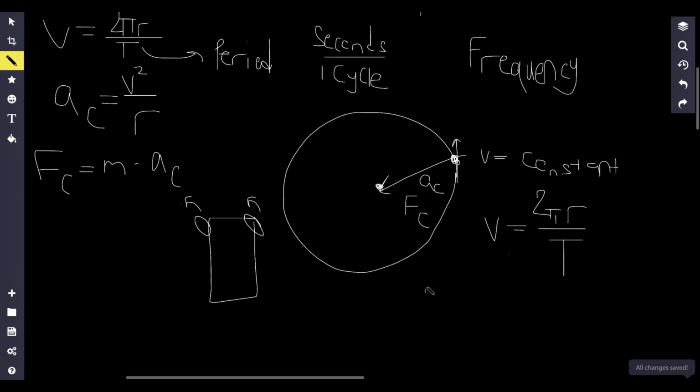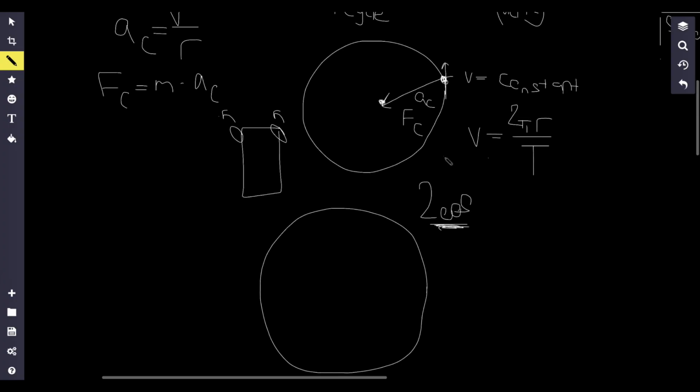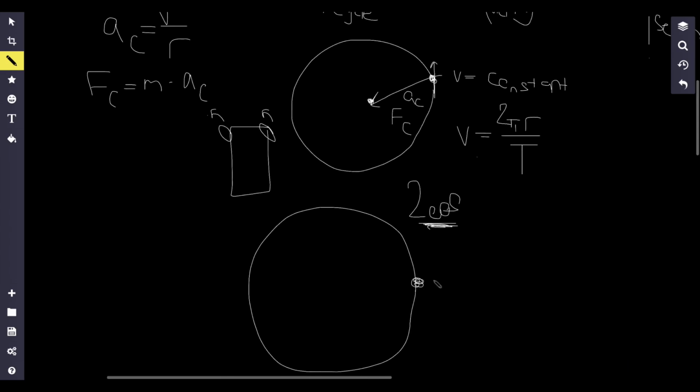However, let's say that my period is 200 seconds, but I made my racetrack bigger. So now the radius of my racetrack has increased, but I'm still doing 200 seconds per lap. Notice how my velocity in this case, because radius is in the numerator, if my radius increases, then my total velocity term increases. And that makes sense, right? If it takes me 200 seconds to run one lap around this circle, I'm going pretty slow. But if I make the racetrack bigger and still run 200 seconds per lap, then I'm covering more distance, and therefore my velocity would increase. So that is the intuition behind that formula.